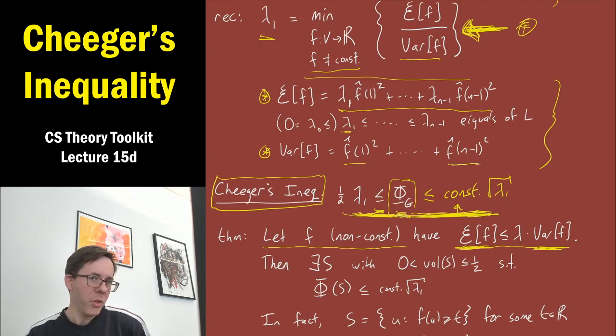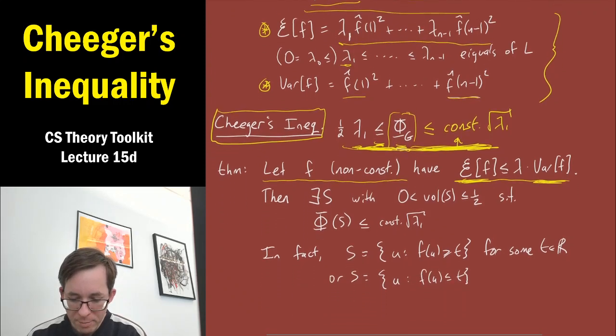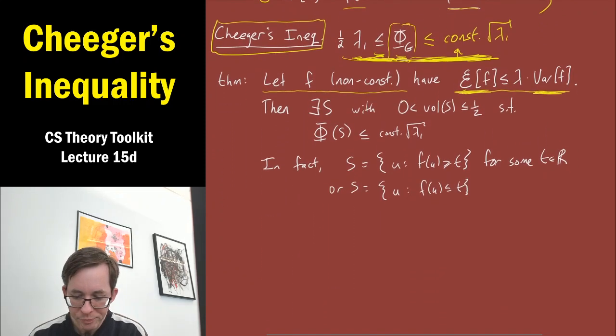But the theorem, in fact, tells you, you don't have to start with the absolute minimizer f. Any f that achieves a small value, you'll be able to turn into a set of vertices whose conductance is qualitatively about as small. So what the stronger, constructive version says is, you give me any f that makes this program small, whose quadratic form is small compared to its variance, and the theorem will give back to you a set of vertices S with small conductance.